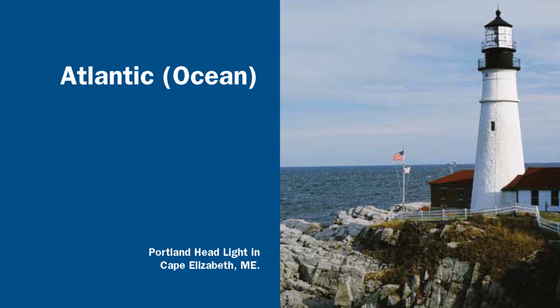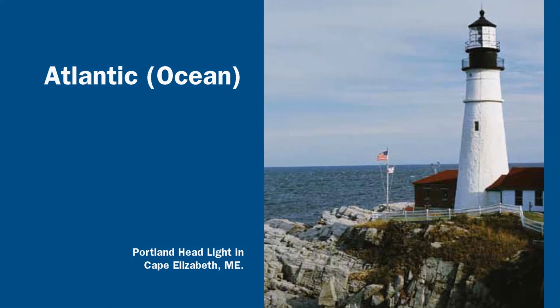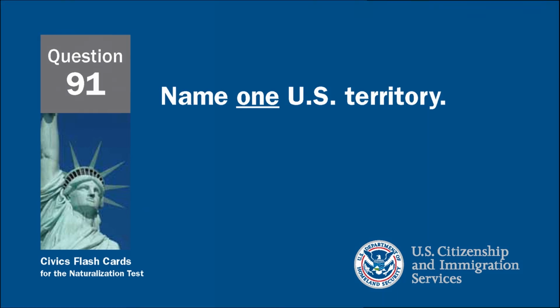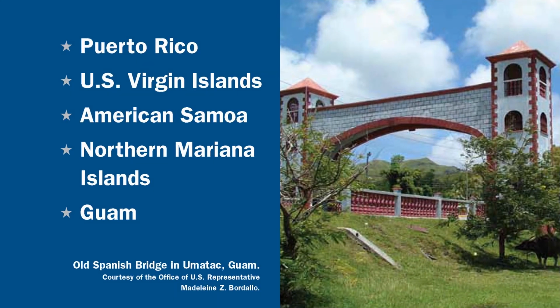Name one U.S. territory. There are several U.S. territories, including Guam, Puerto Rico, American Samoa, or the U.S. Virgin Islands. Name one state that borders Canada.